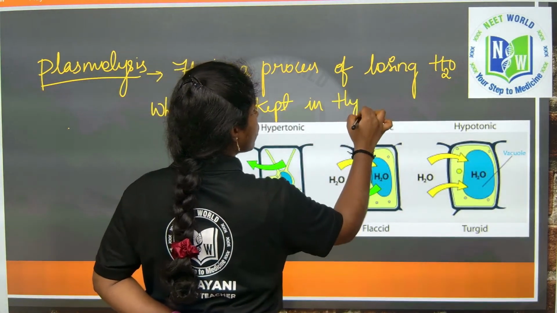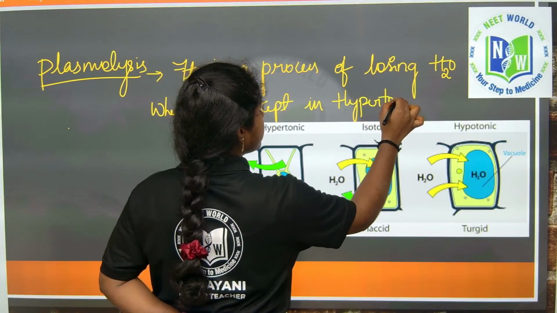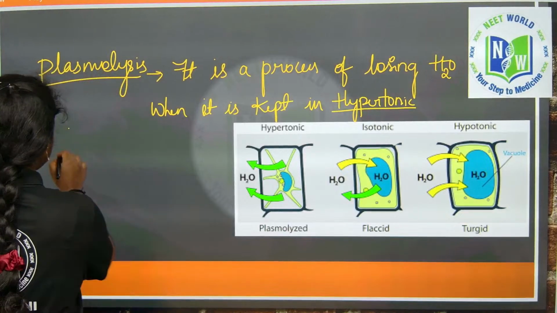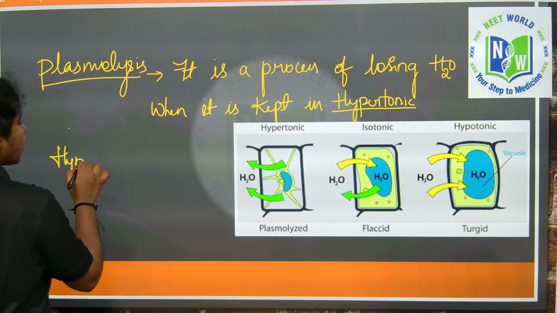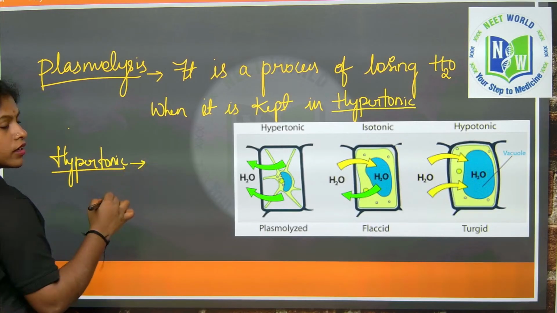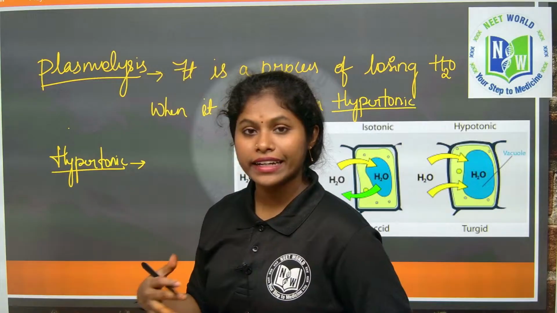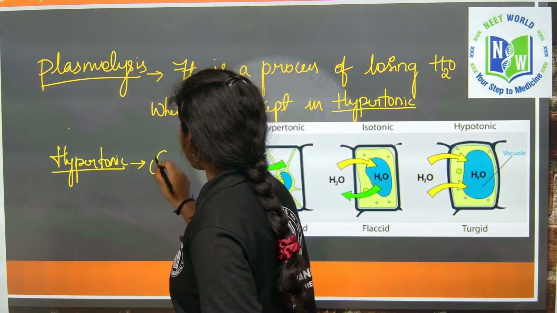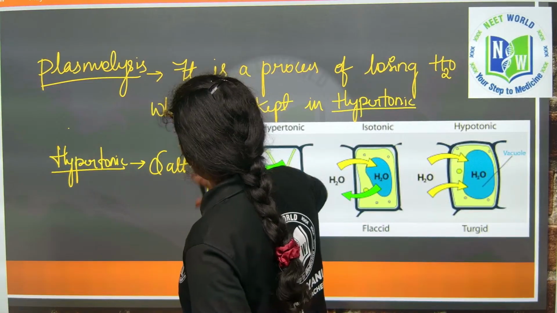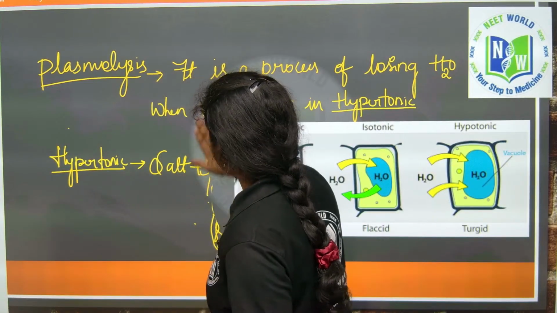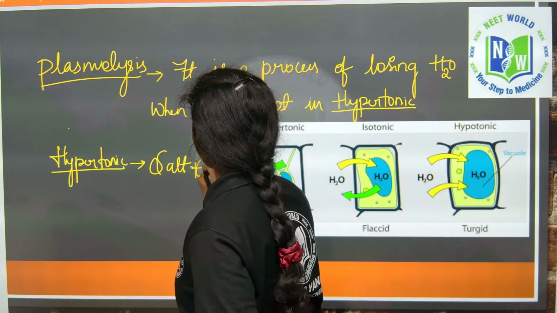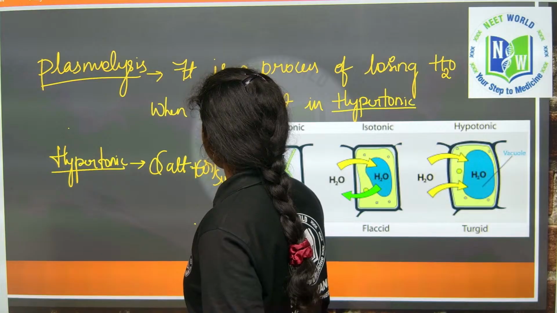To know about plasmolysis, what is a hypertonic solution, right? Hypertonic solution means concentrated solution. What is that, students? A concentrated solution, which means, for example, if I take salt or sugar, any of it, and dissolve it in water, that is a concentrated solution.